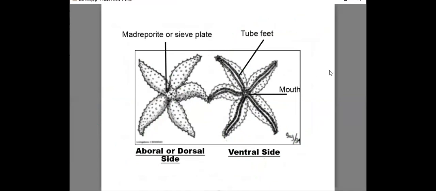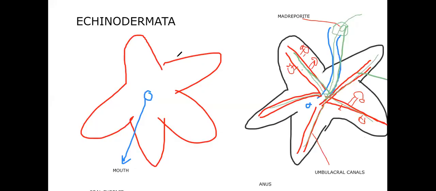Okay, so this is the diagram, and there is an opening. What opening? Ambulacral grooves are present. Through the ambulacral grooves, the water will come out. Okay, so let me take you through a revision of what we learned here.